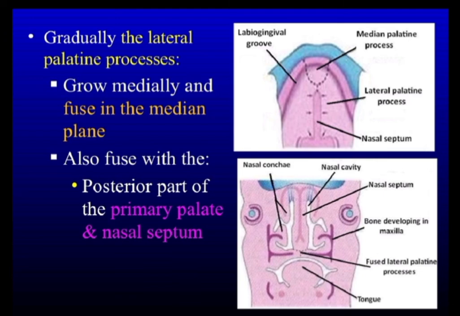You have seen that in the beginning the lateral palatine shelf is directed downward and medially and is present below the tongue. But then the jaw enlarges, the tongue is pulled downward, and this process comes to lie horizontally and then it unites in the center. So that's all about the development of palate.